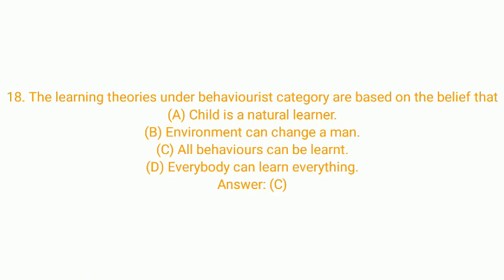Let's move on to the next question, that is question number 18. The learning theories under behaviorist category are based on the belief that option A, child is a natural learner. Option B, environment can change a man. Option C, all behaviors can be learned. Option D, everybody can learn everything. So the right answer is option C, all behaviors can be learned.